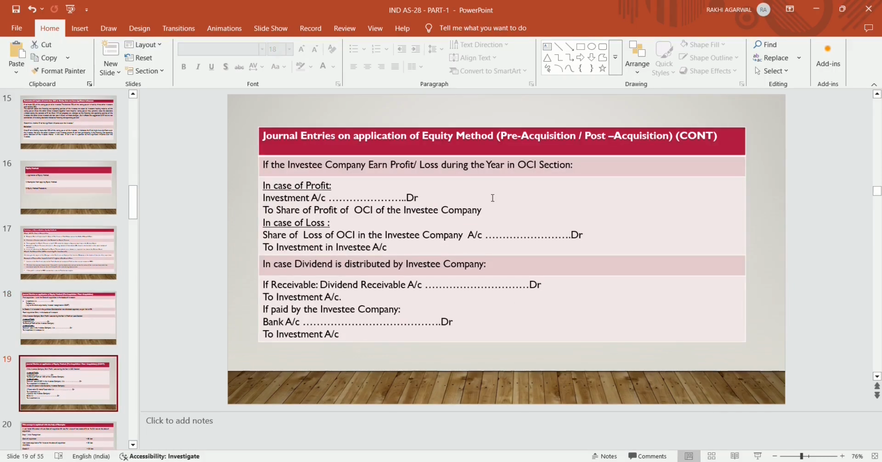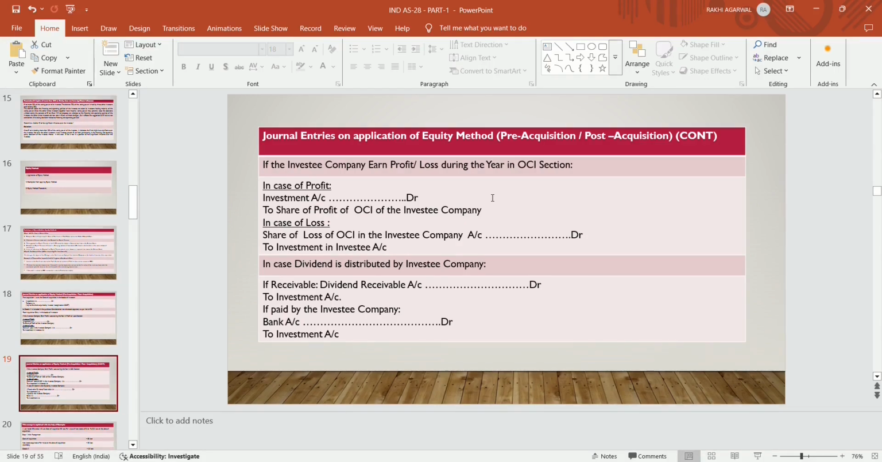In case the investee company earns profit or loss during the year in the OCI section, the investor company also discloses the same profit in the OCI section only. In case of loss, if there is a loss in the OCI section, the loss is to be disclosed in the OCI section of the investor company also, and the investment is also decreased.